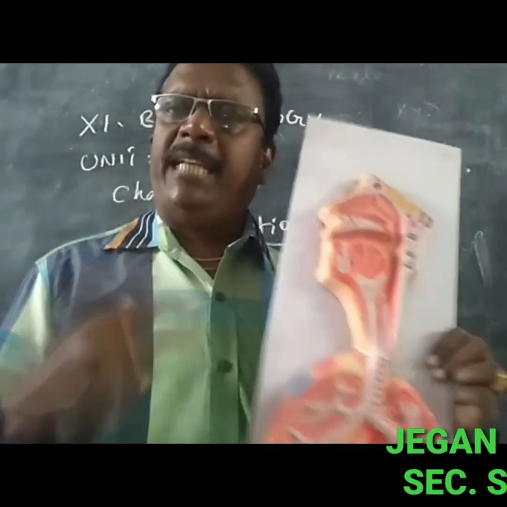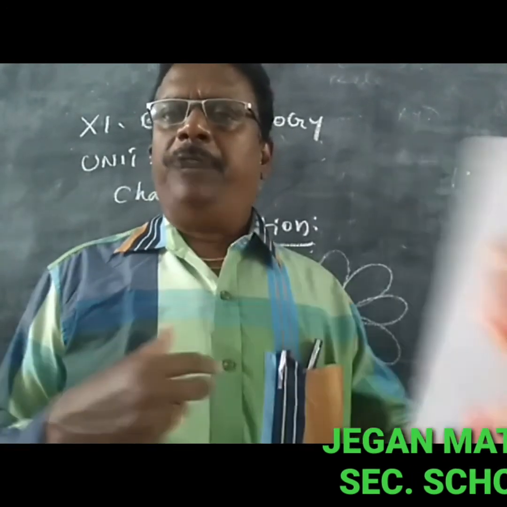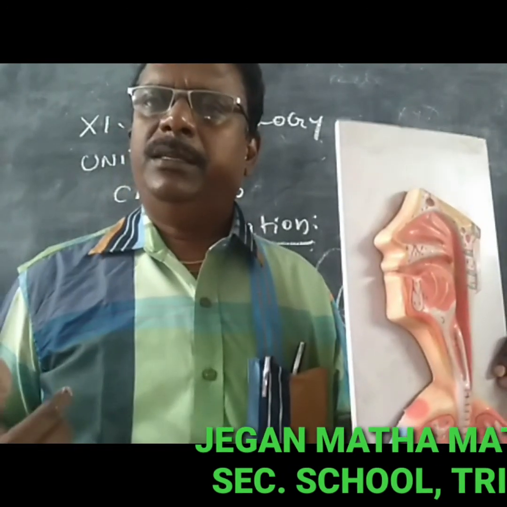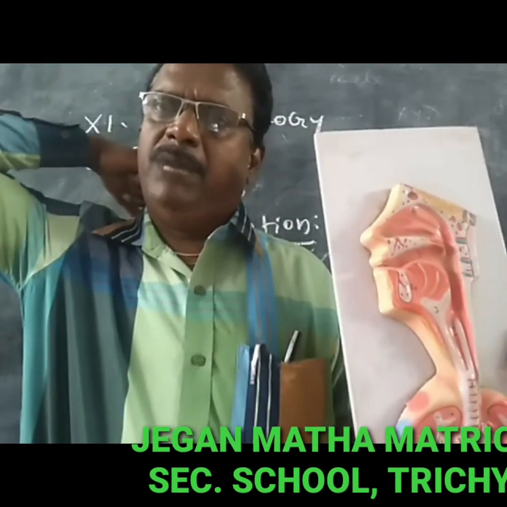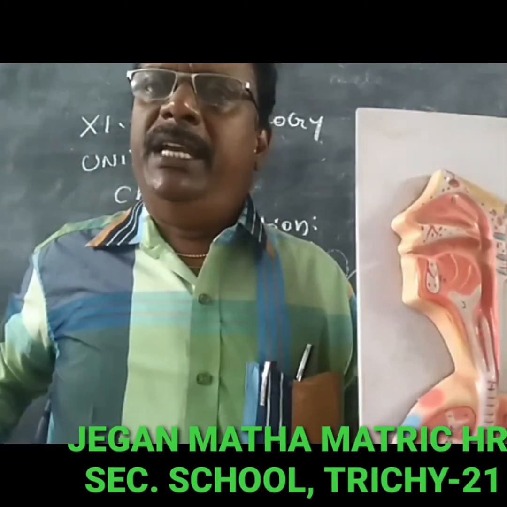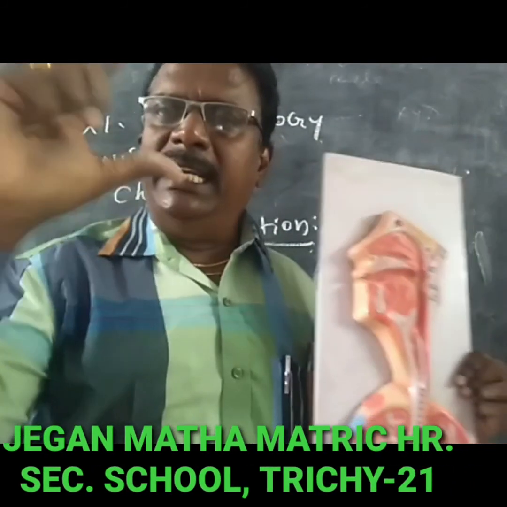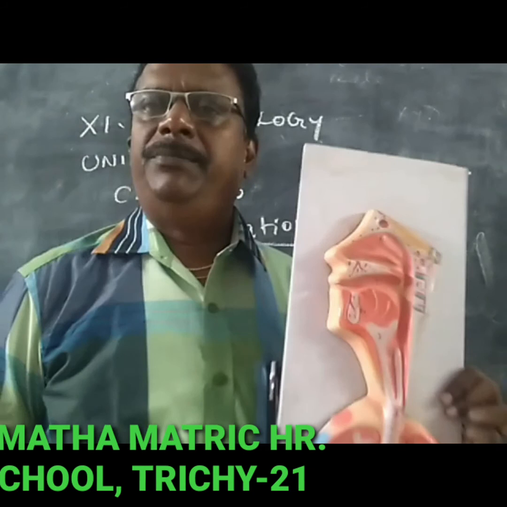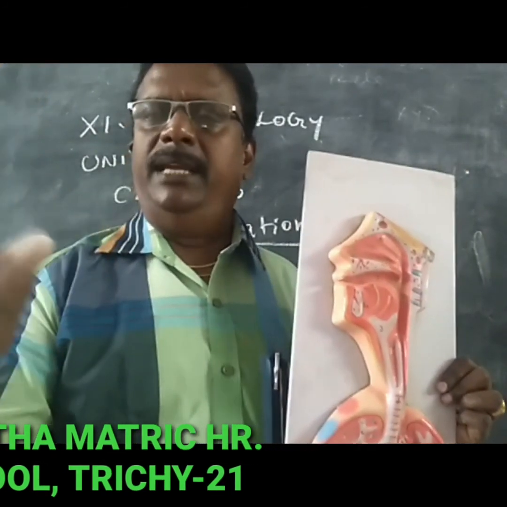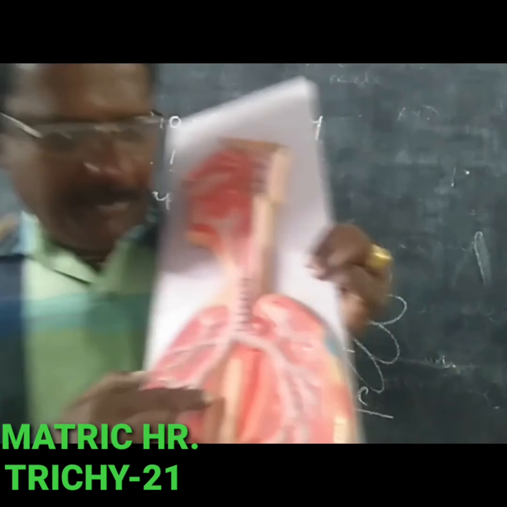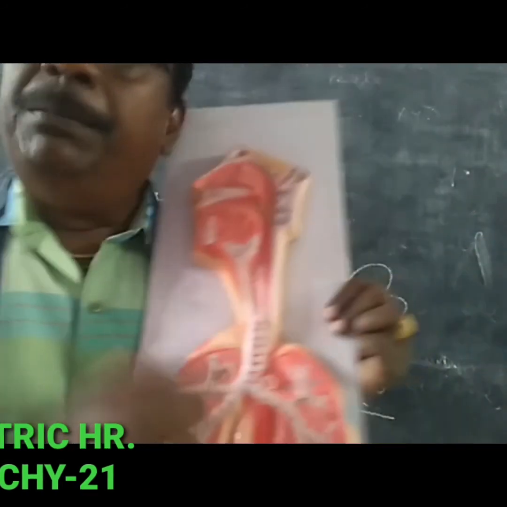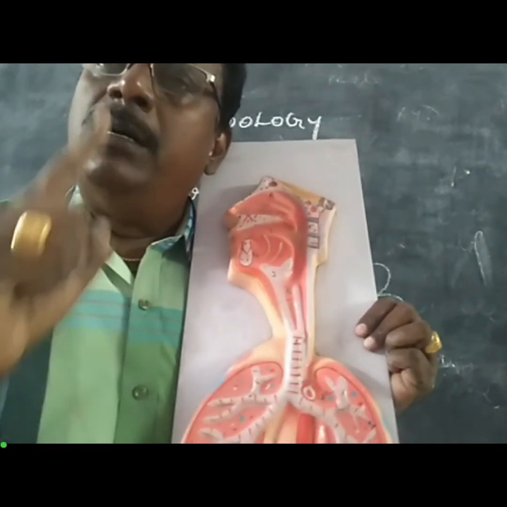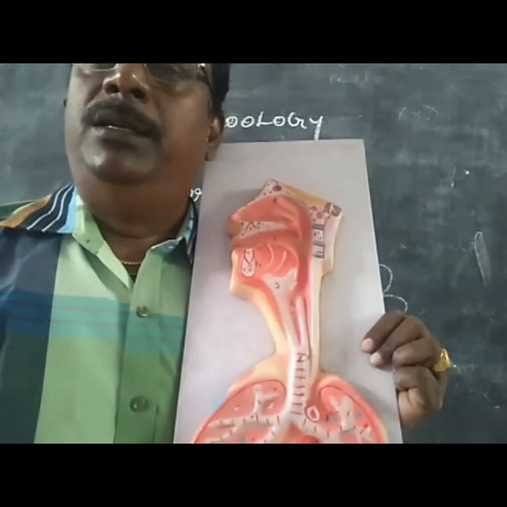The lungs are protected by the ribs. At the front there is the sternum, at the sides the ribs, at the back the vertebral column, and at the lower part the diaphragm. So they lie inside the thorax cage. Between the two lungs, the space is called the mediastinum. The mediastinum consists of the heart and thymus glands. Thank you, students.